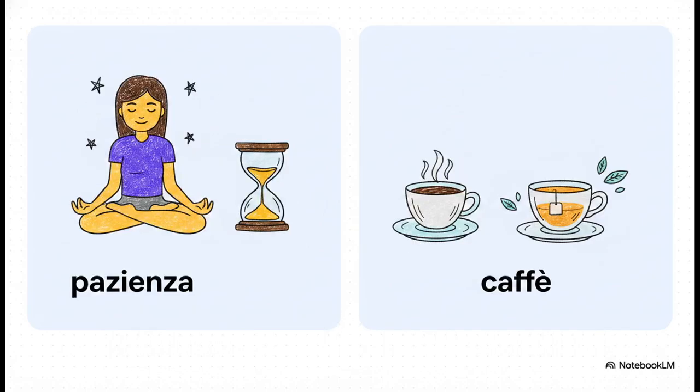And the exact same rule applies to singular nouns. Say, Maria has as much patience as her mother. Patience, pazienza, is feminine singular, so we use tanta pazienza. On the flip side, what if Luca drinks as much coffee as tea? Caffè is masculine singular, so tanto caffè.